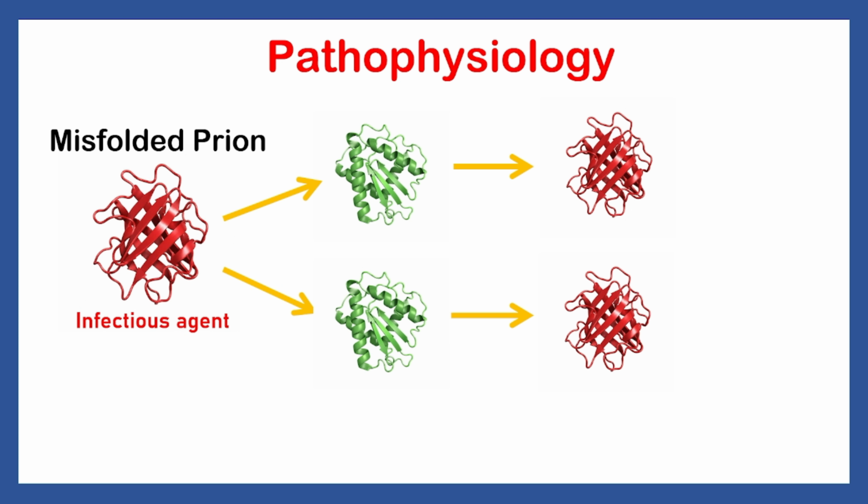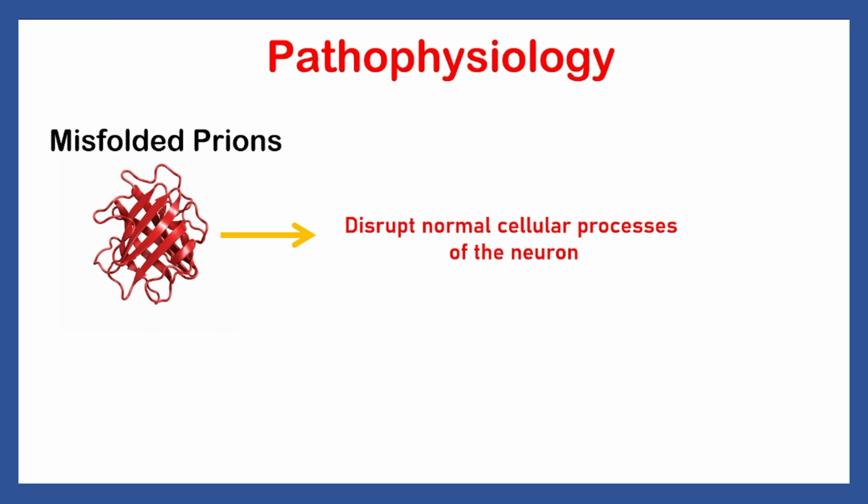And when these become misfolded, they will cause other normal prions to become misfolded, forming a self-propagating cycle of protein misfolding. As this goes on, the misfolded prions disrupt normal cellular processes of the neuron by accumulating within the neuron, and this can cause neuronal dysfunction and death. And this process propagates very fast, causing death of the neurons very rapidly. That's why it is a rapidly progressive neurodegenerative disease.